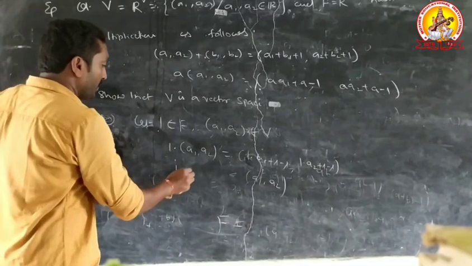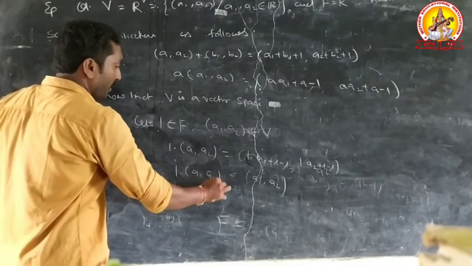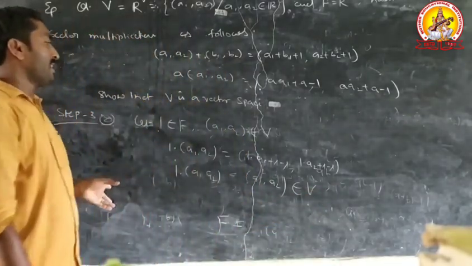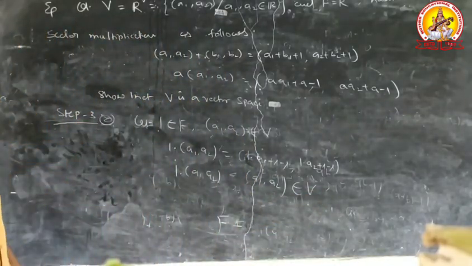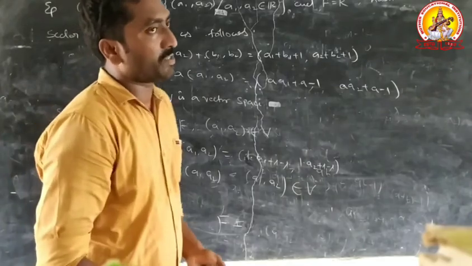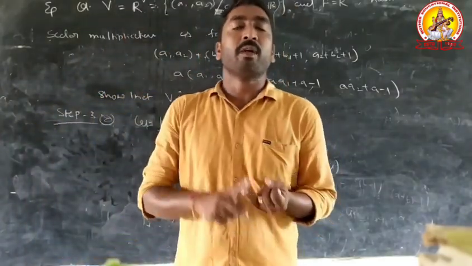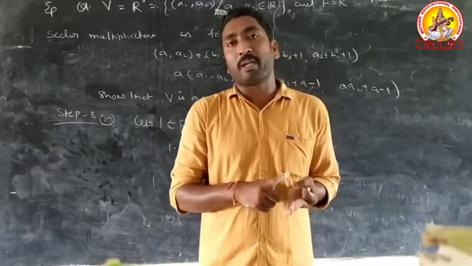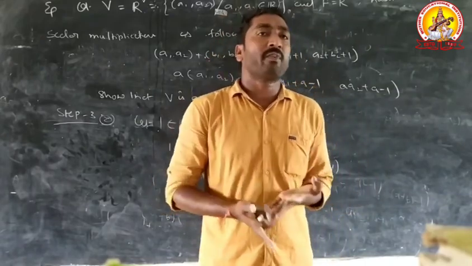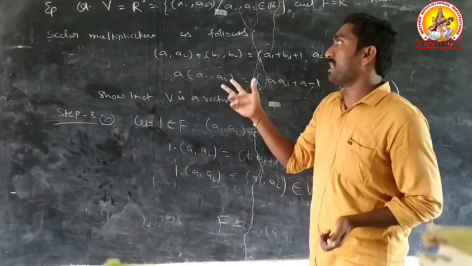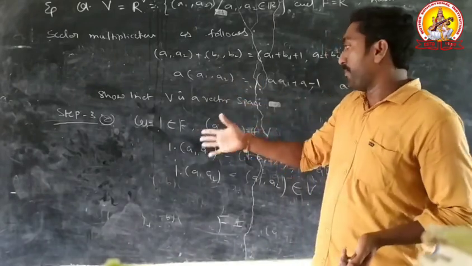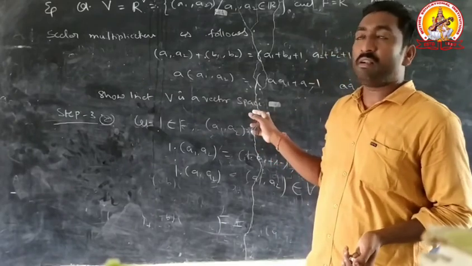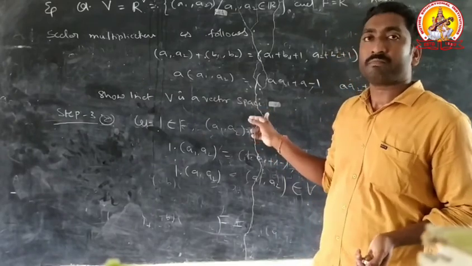Therefore, 1 into (a1, a2) equals (a1, a2), which belongs to capital V. Therefore, V satisfies this condition. Finally, V is an abelian group, V satisfies scalar multiplication, and V satisfies composition of scalar multiplication laws. Therefore, finally, V is a vector space.